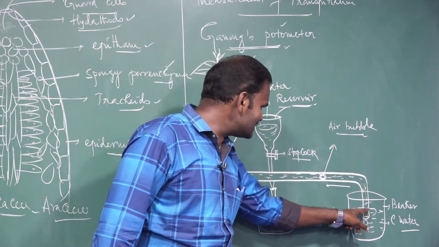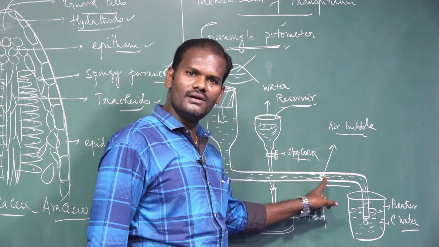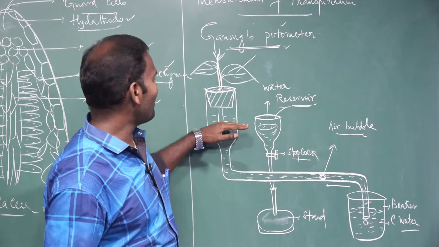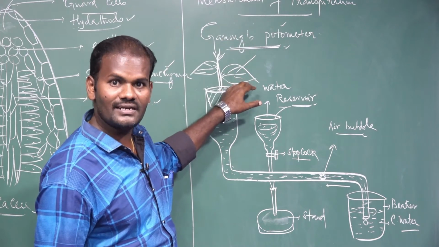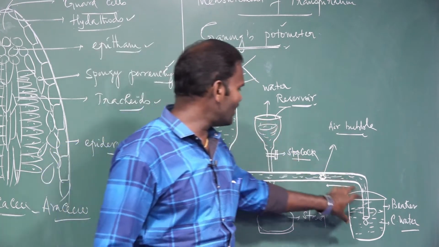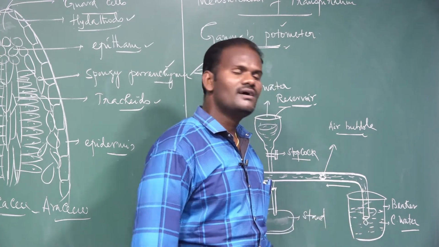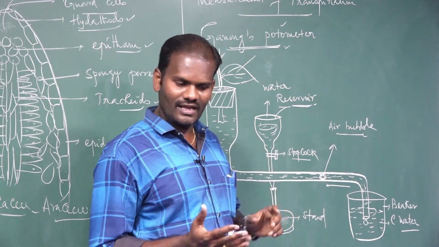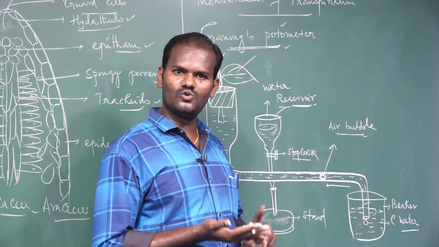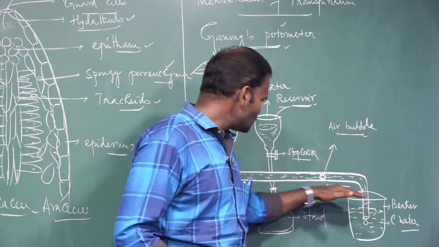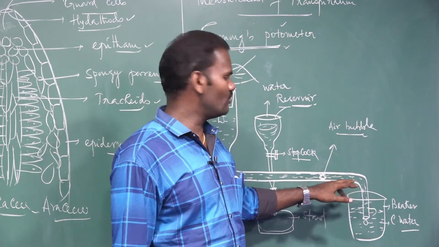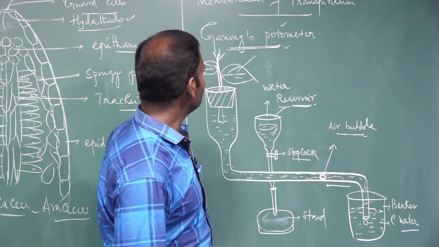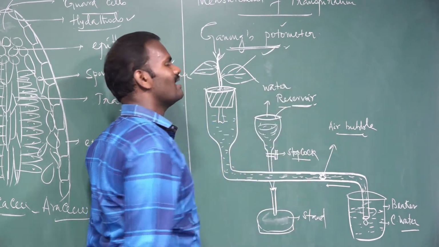So based on the distance traveled by the air bubble, we can measure how much water is lost by the plant through transpiration. That is equal to the amount of water absorbed from the beaker. Based on regular intervals, maybe 1 hour, 2 hours or half an hour, and the distance traveled by the air bubble, we can measure the rate of transpiration using Ganong's photometer.